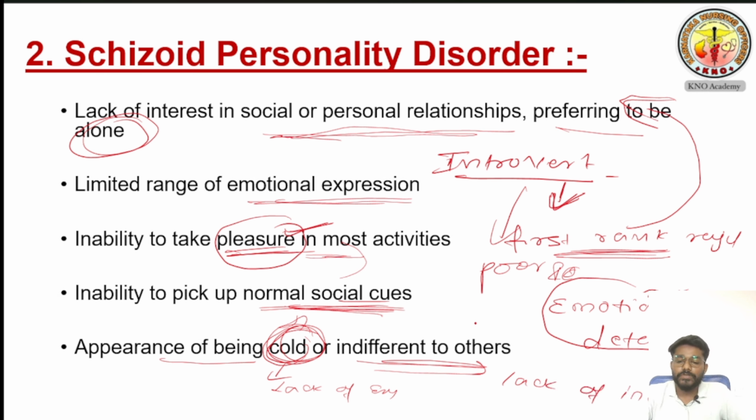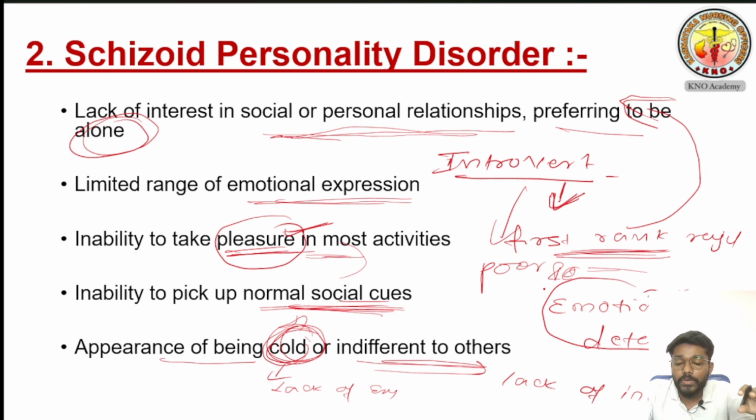Okay, this one is the schizoid personality disorder. In the schizoid personality disorder, if you want to remember, you have to remember a phrase: First Rank Raju movie. He doesn't want to make any social or personal relationship. He wanted to be alone. He just wanted to be in a room, locked in with his mobile and his laptop. He doesn't want to make any friends. He doesn't want to attend any family functions.